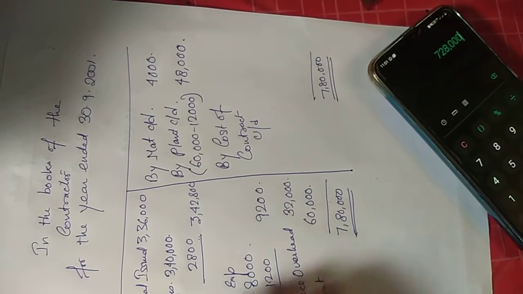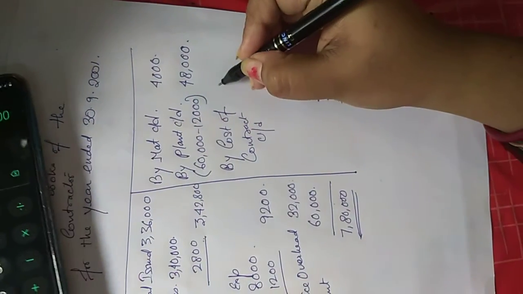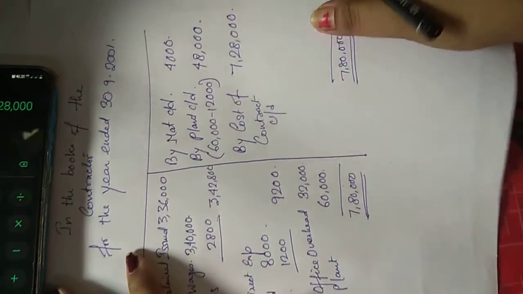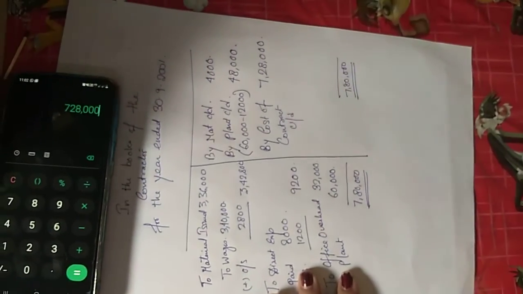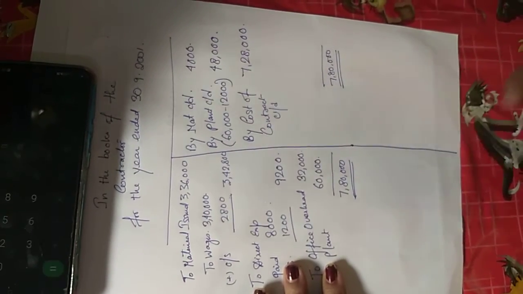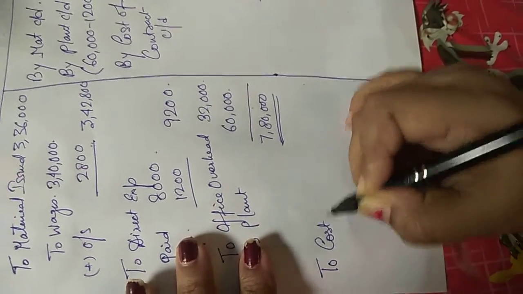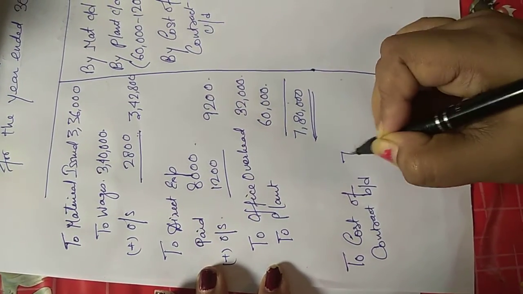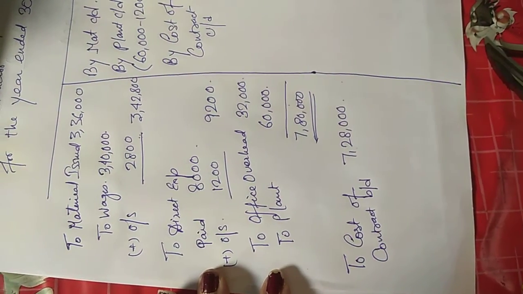Okay, so cost of contract CD comes to 7,28,000. So means the contract that I completed, for completing this much portion of the construction, I had incurred a cost amounting to rupees 7,28,000. So I'll bring it over here to cost of contract BD, how much? 7,28,000. How much was my work certified?